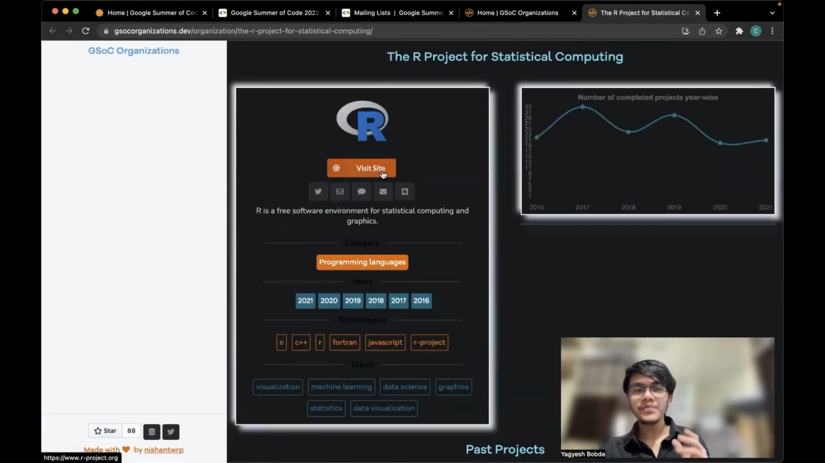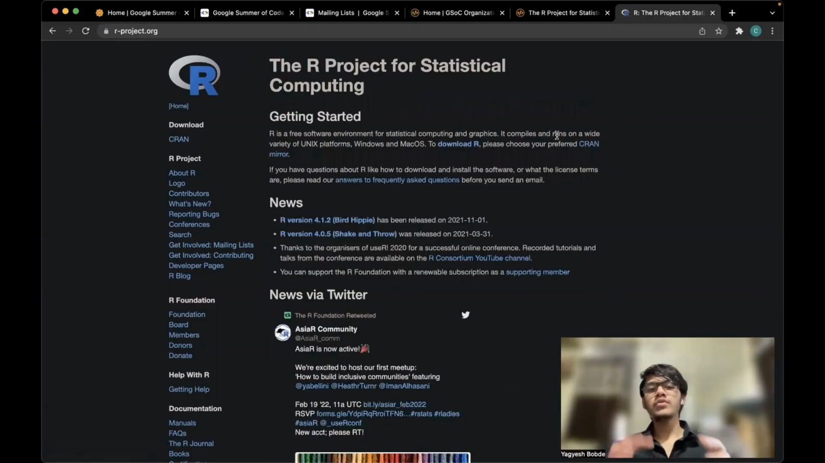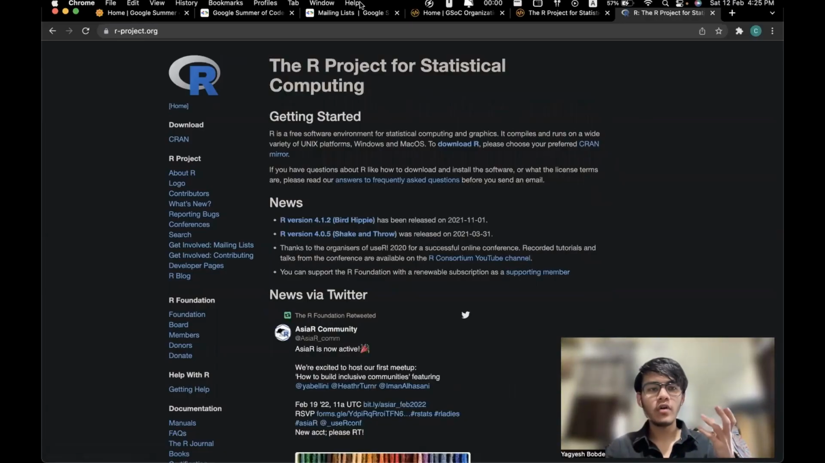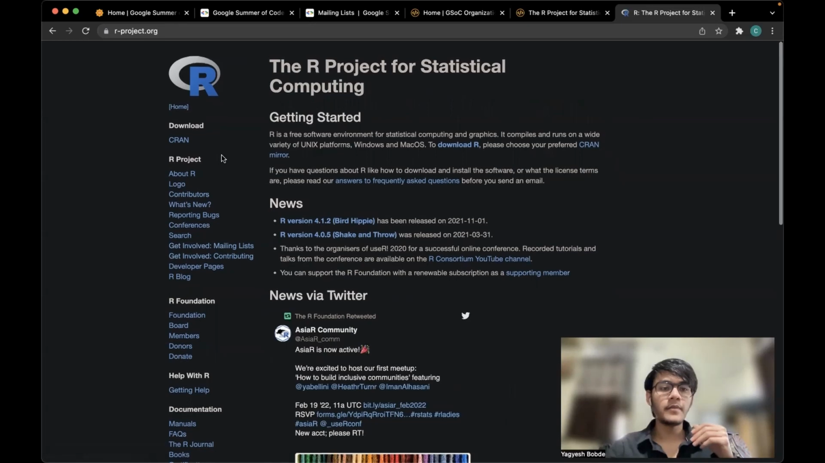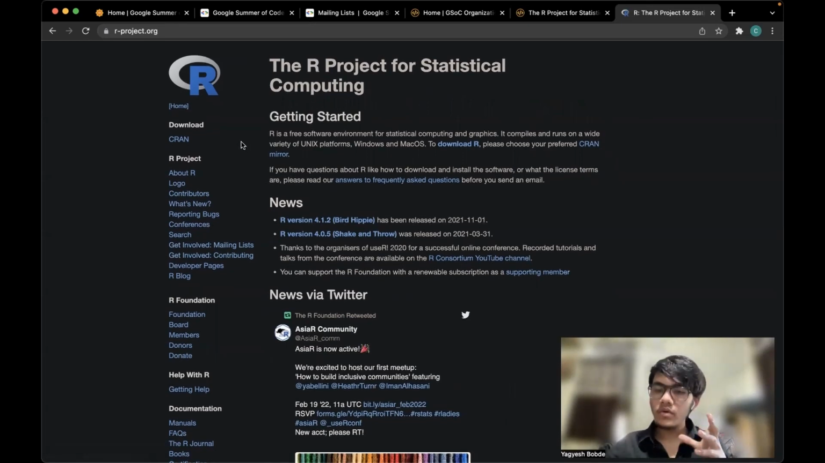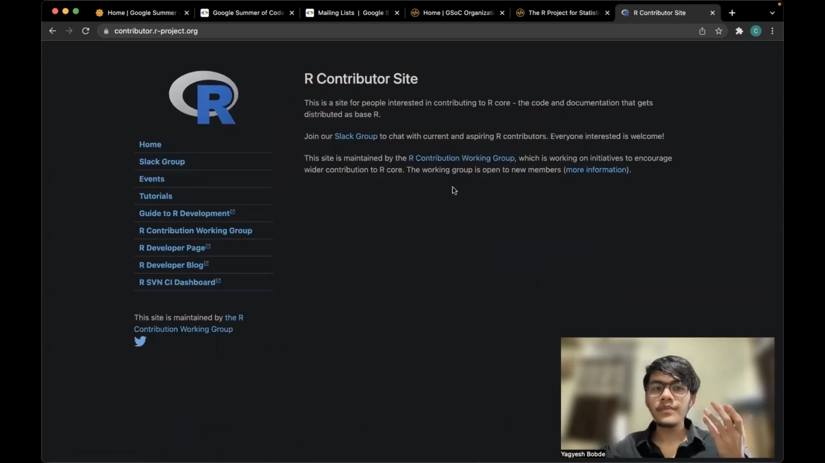But now what we'll do is we'll visit the site, right? So this is basically the official website of the R organization, right? And then after coming to this page, every organization has a contributing section or the contributors section, right? So here we'll see get involved, contributing. So click on that. Here you are seeing our contributor site.